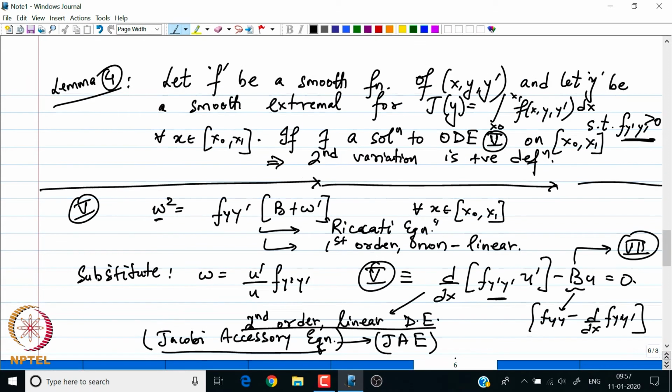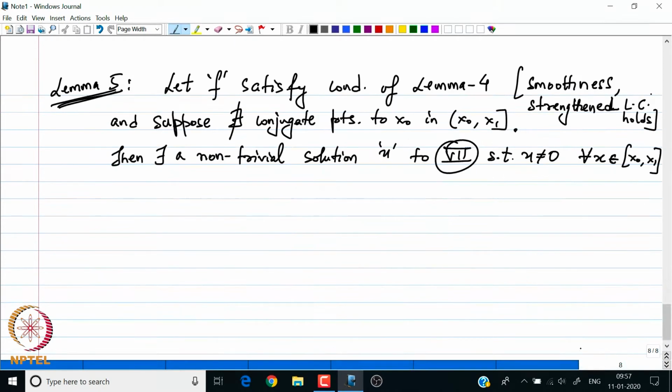Again, recall lemma 4 says that suppose the Legendre condition holds, then the second variation is positive definite. And lemma 5 says that suppose the Legendre condition holds, then there is a non-trivial solution to the Jacobi accessory equation. In other words, we can find the link between the non-trivial solution to the Jacobi accessory equation and the second variation being positive definite, which is going to give the sufficient condition between the occurrence of conjugate points leading to the positive definiteness of the second variation. So let me state the result.